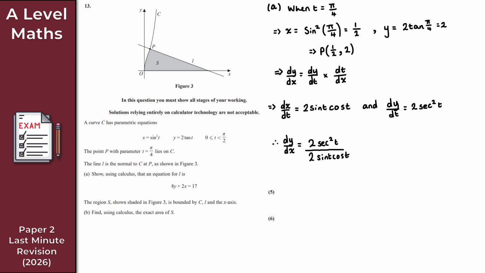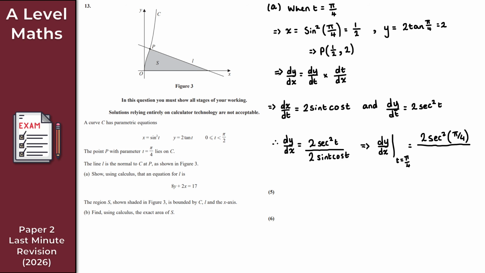So just put pi over 4 into dy by dx here, because what we want is the value of the gradient at the point when t is equal to pi over 4. So just make a note here. dy by dx evaluated when t is equal to pi over 4 gives us 2 sec squared of pi over 4, and that's all over